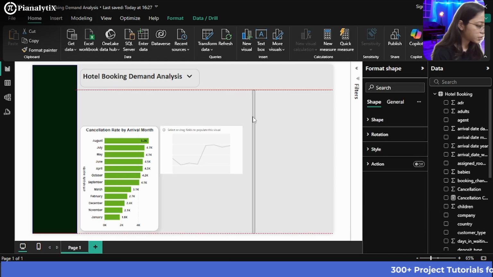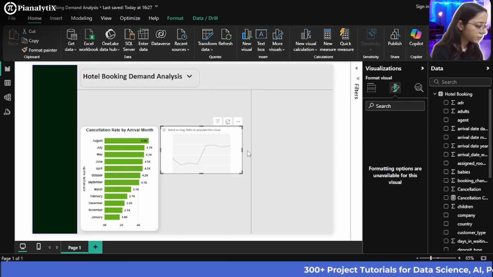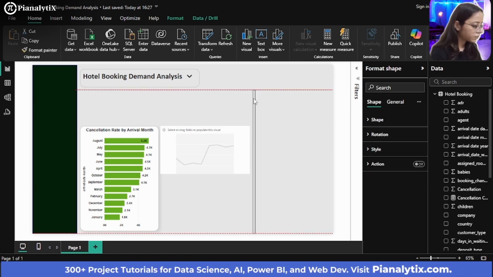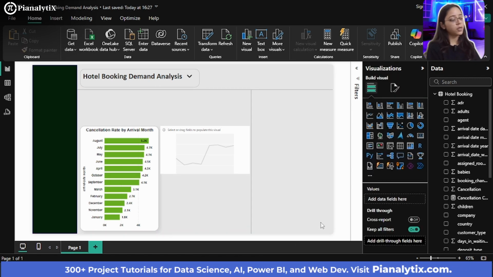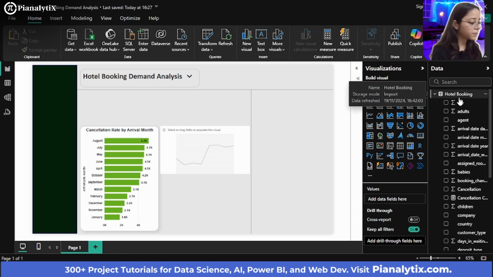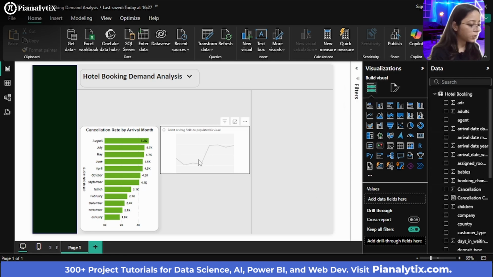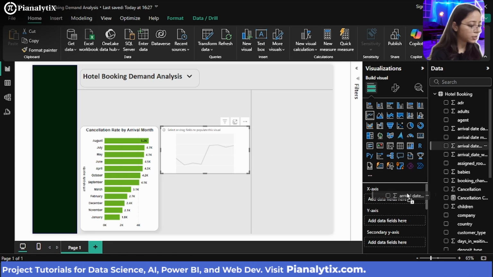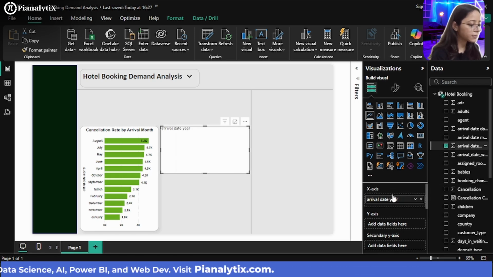Just adjust this line. So now we want to see the sum of stays in weeknights compared to the weekend nights for each year. So what we are going to do is select this, and I want to see it for each year. So I'll just drag this in the x-axis.